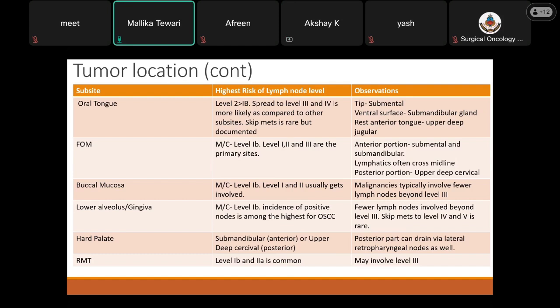What is MC? M/C? Most common. Now, this is a new short form you have invented or what? Please use only standard nomenclatures.